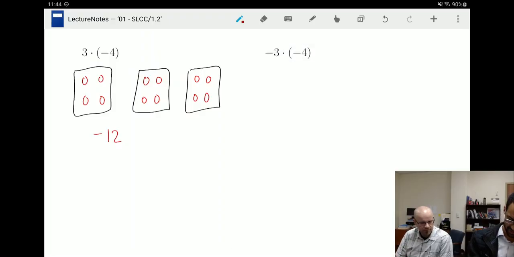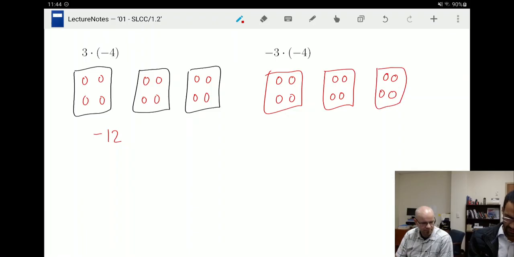So let me just start off with 3 groups of negative 4, and I want the opposite of those. So the opposite of 3 groups of -4 is going to be 3 groups of +4, which is a +12.